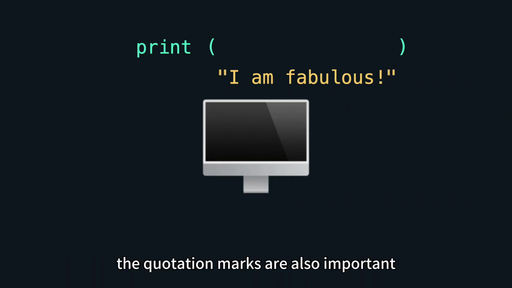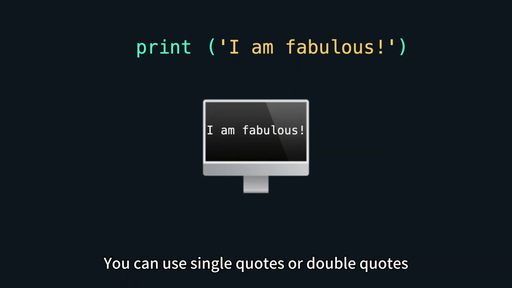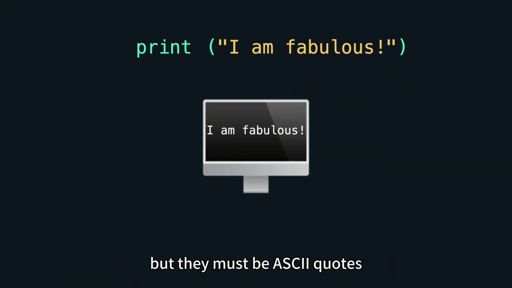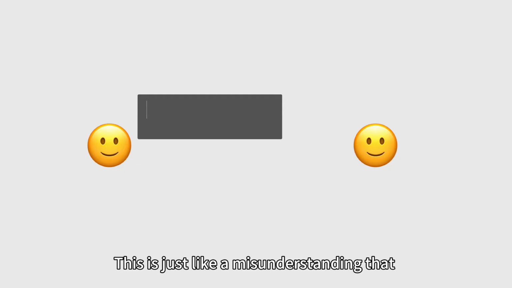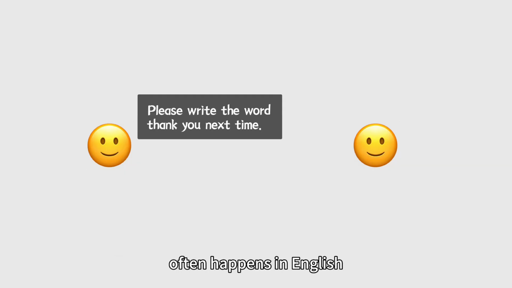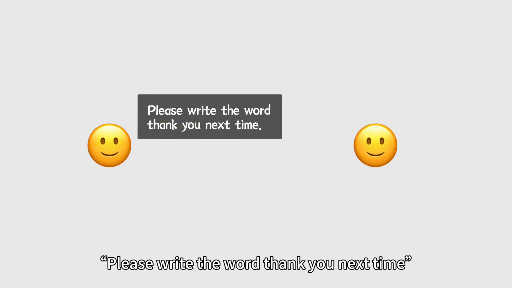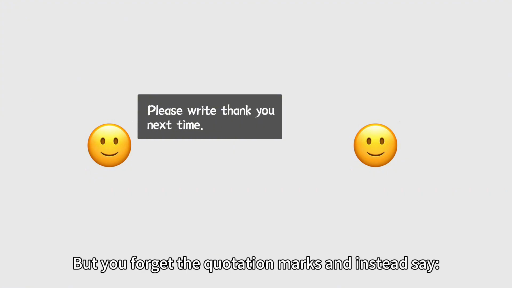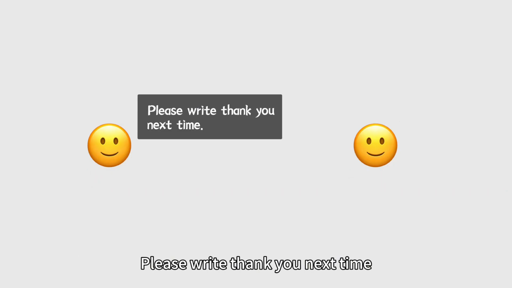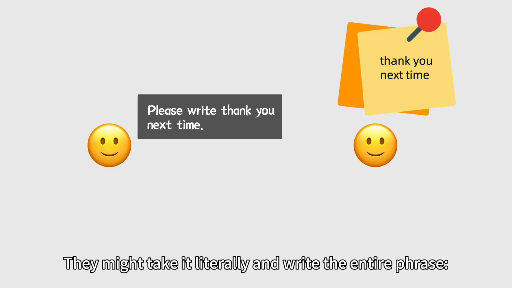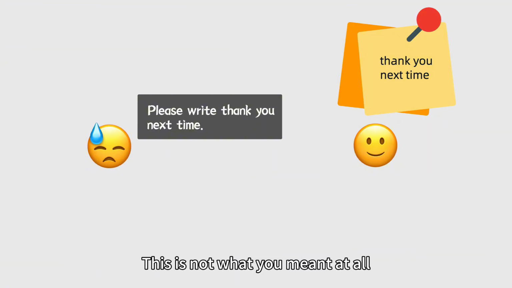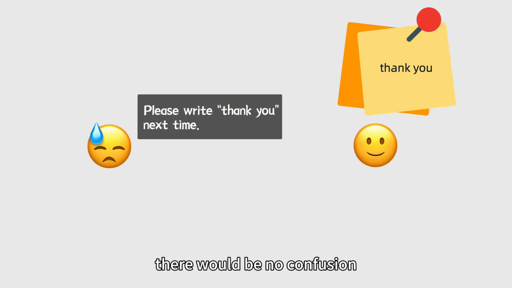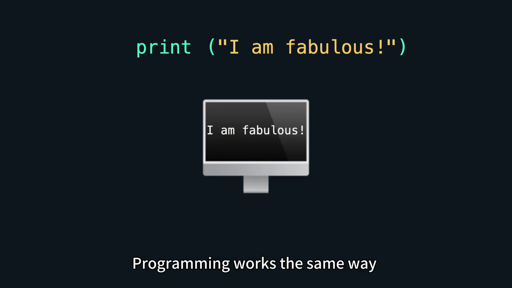Next, the quotation marks are also important. You can use single quotes or double quotes, but they must be ASCII quotes, and they wrap the text you want to display. This is just like a misunderstanding that often happens in English. If you tell a coworker, "Please write the word 'thank you' next time," but you forget the quotation marks and instead say, "Please write thank you next time," they might take it literally and write the entire phrase, "Thank you next time." This is not what you meant at all. If you had written 'thank you', there would be no confusion. Programming works the same way.